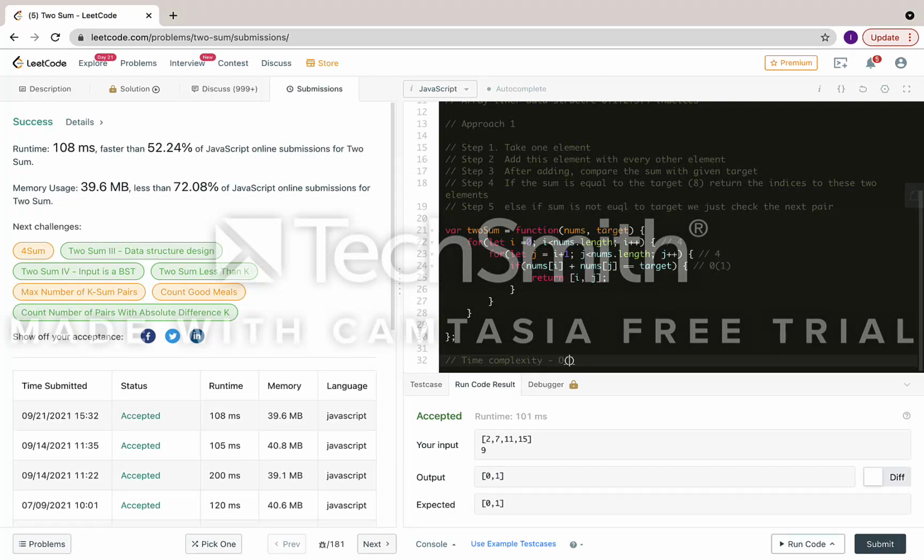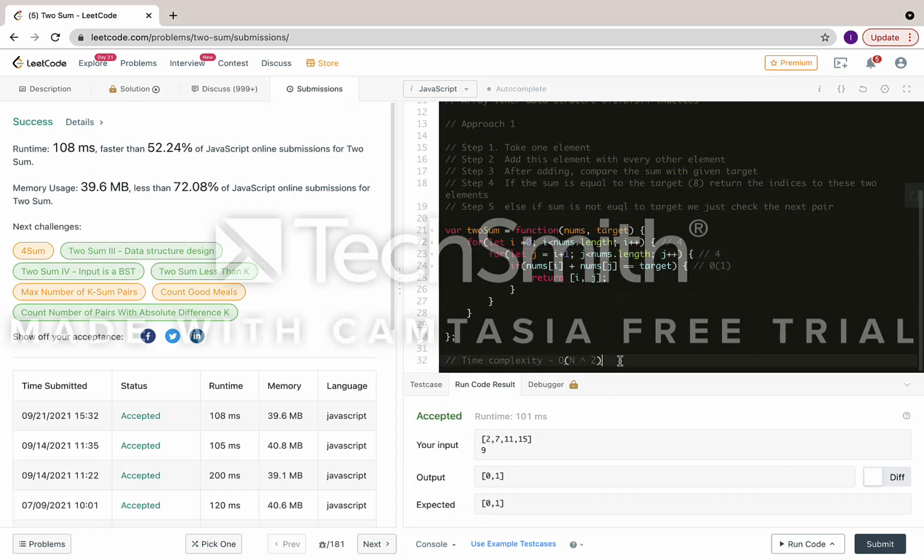So the time complexity would be 4 times 4. If there are n elements it will be n times n, so n squared, because we are iterating over every element, and for each element we are again iterating over every element, so it is multiplied.